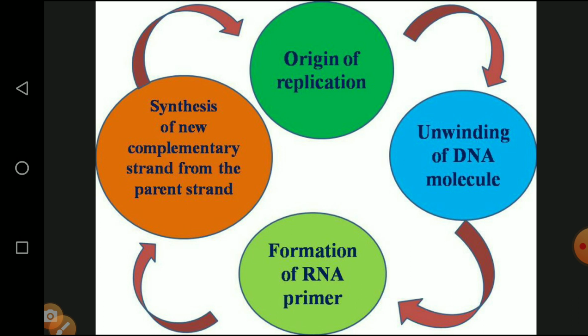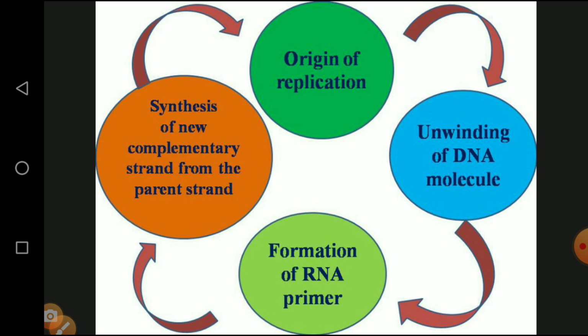Then unwinding of the DNA molecule. We know very well the DNA molecule is a helix, a double helix. It is in the form of a twist. Unwinding means it comes out into the normal position. It normally looks like a ladder. Then formation of RNA primer. Once the unwinding of the DNA molecule takes place, the RNA primer, a chemical molecule, is involved to produce the new strand with the help of topoisomerase, helicase, and the Okazaki fragments which are synthesized by the RNA primers.